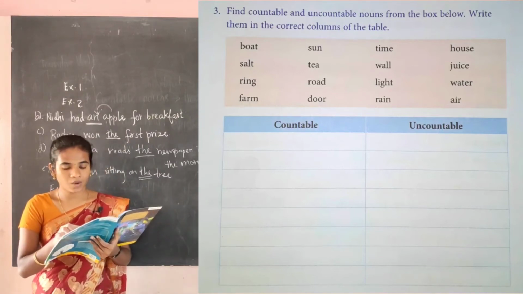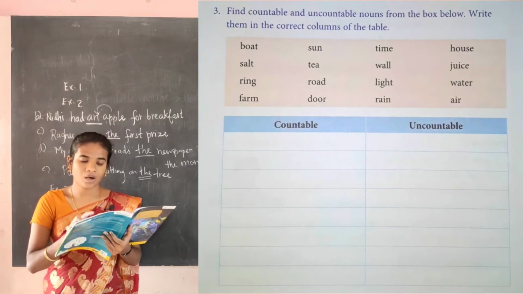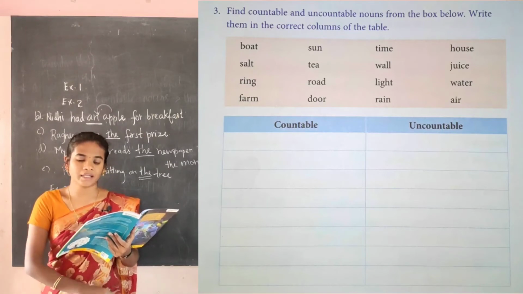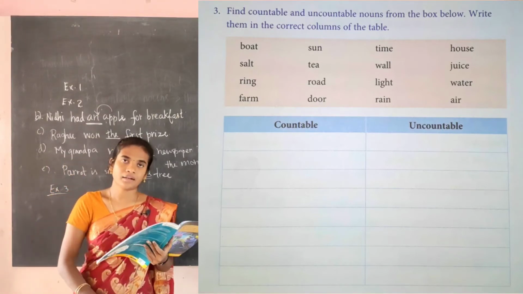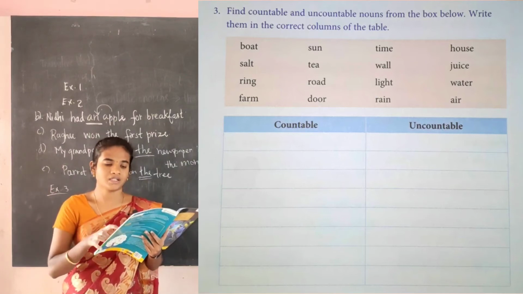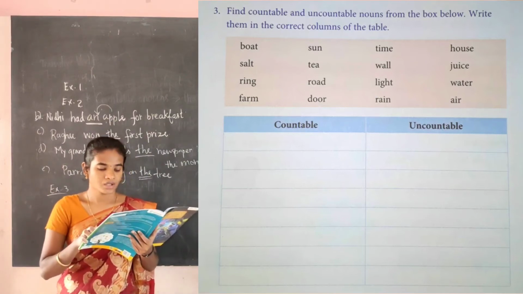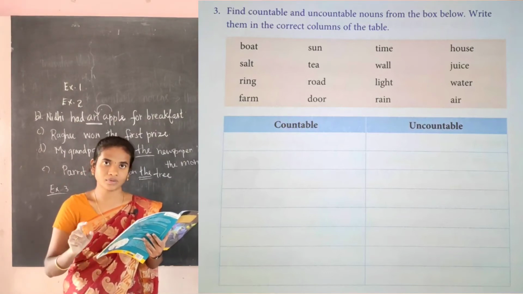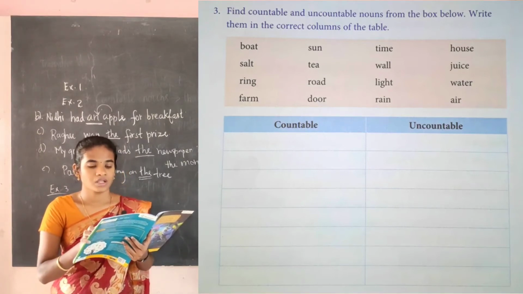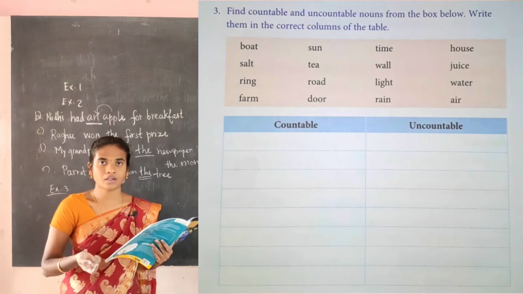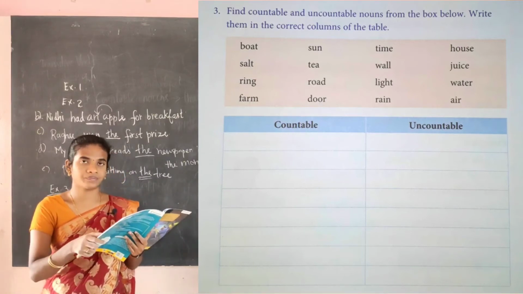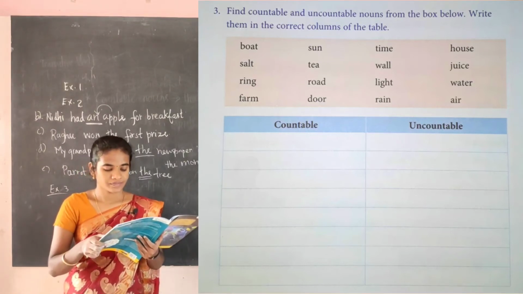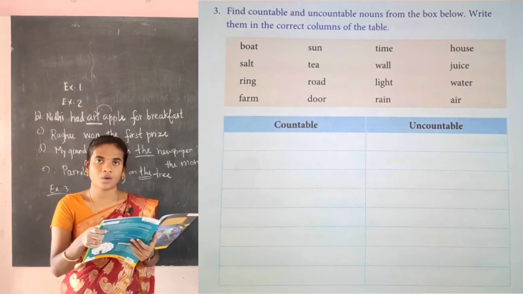Road is the countable noun. Door is the countable noun. And time. Can we count the time? No, we can't count the time. So time is the uncountable noun. Under the uncountable nouns, you have to write one by one. So wall. Wall is countable. We can count the walls. There are 4 walls in a room. So wall is the countable noun. So light. Can we count the light? No, we can't count the light. So light is the uncountable noun. Rain is the uncountable noun. We can't count the rain. Then house is the countable noun.